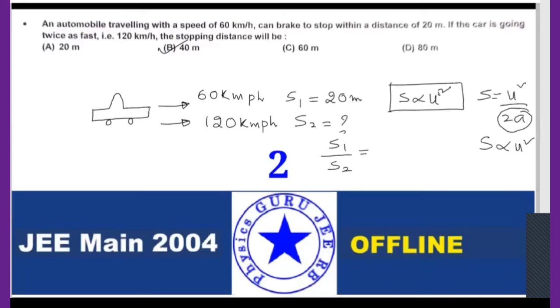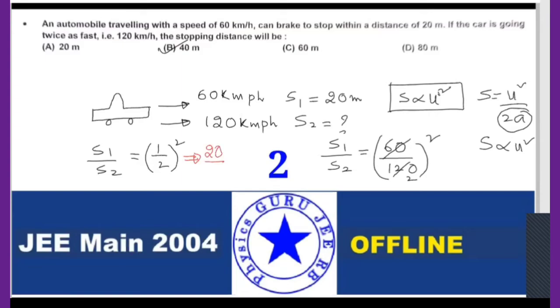60 divided by 120 whole square. So this is 1 and this is 2, then I can write S1 by S2 equal to 1 by 2 whole square. Is it clear? So now S1 is given as 20 meters, so 20 divided by S2 equals 1 by 4.